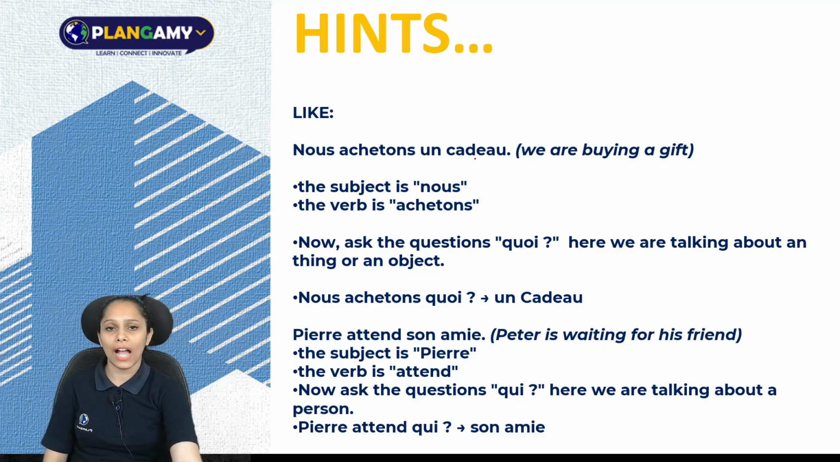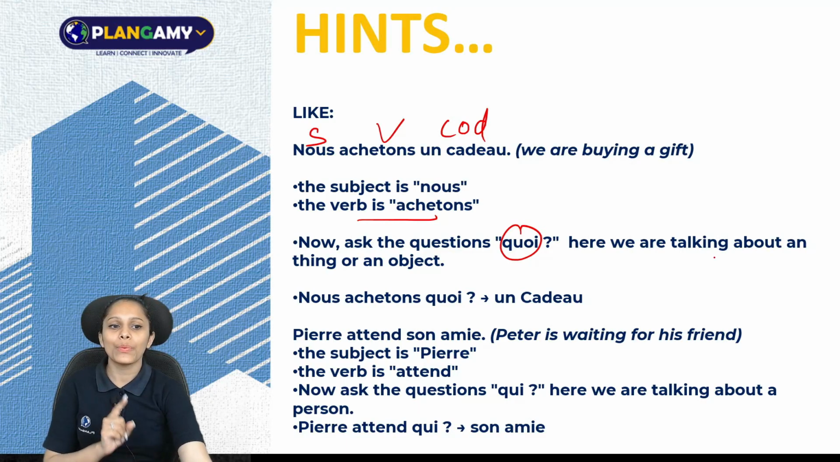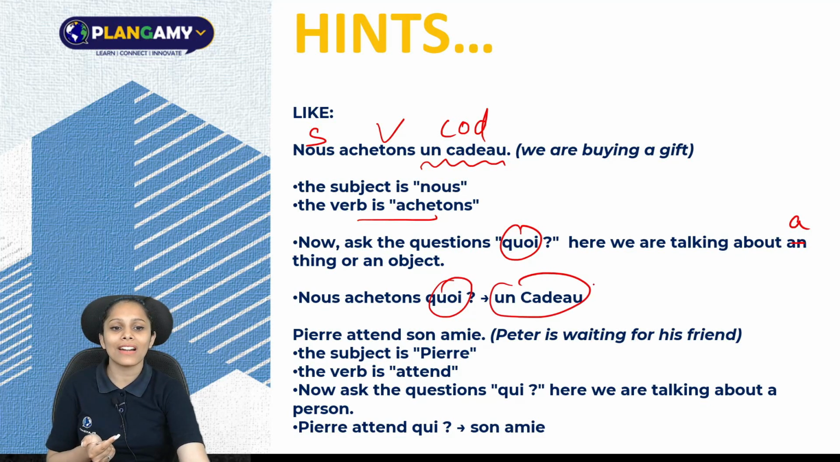Nous achetons un cadeau. We are buying a gift. The subject is nous, the verb is acheter, and this is our COD. Now, ask the question quoi. Here we are talking about a thing or an object. Nous achetons quoi? We are buying what? So whenever you have to find out your COD, you have to ask a question. If it's an object, we are buying what? We are buying a cadeau. So this is our answer, COD, un cadeau.